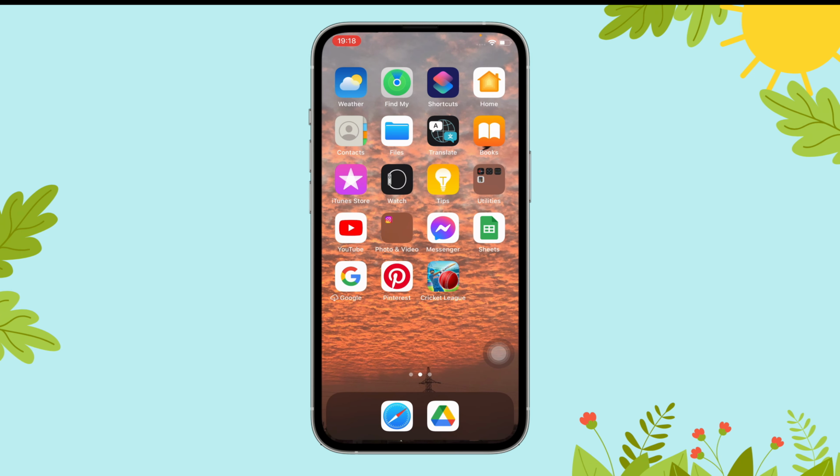Today, in this video, I'm going to guide you through how you can enable sound effects on Cricket League. So, let's get started. First of all, open the Cricket League app on your device.